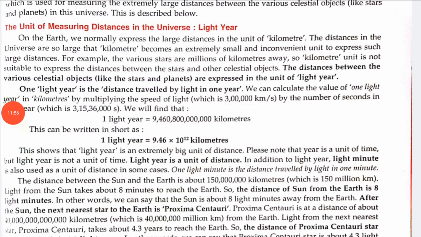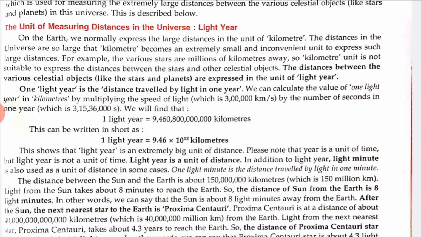Right? Yes, in the unit of light year, because these distances are so large that it is inconvenient to express them in the unit of kilometers. It is, however, very convenient to express extremely large distances in the unit of light year. Now suppose a star is 6 light years away from the earth. By saying that a star is 6 light years away from the earth, we mean that the distance of this star from the earth is so much that light from the star takes 6 years to reach the earth.